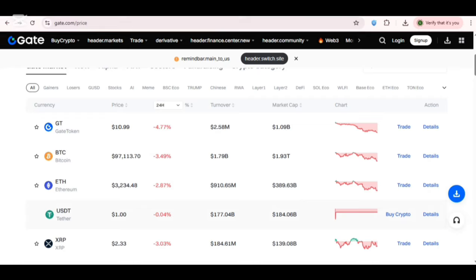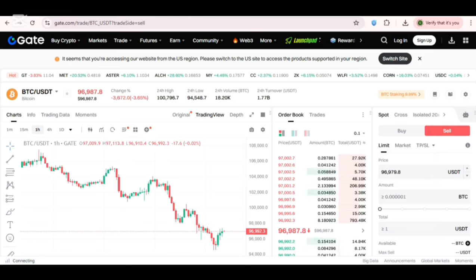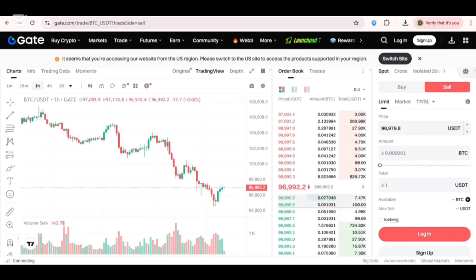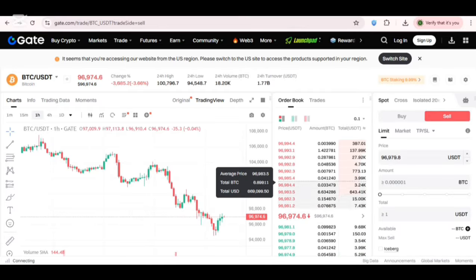So today we will discuss Gate.io, the biggest exchange, and we will analyze the markets and much more about Gate.io. Here is the trade overview, where you can see the BTC USDT price change, and here is the TradingView, where you can analyze the charts for BTC USDT. Here is our spot for buy and sell. Here you can buy and sell. Here are the limits and markets, and you can check the BTC and USDT available, and analyze the price and chart.